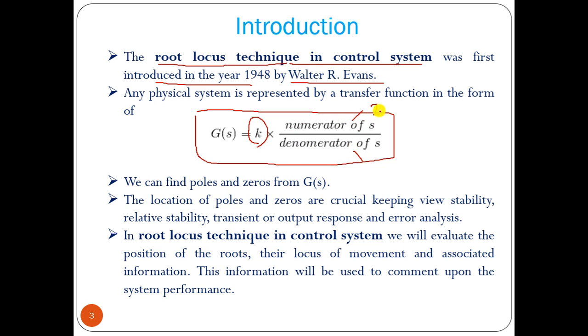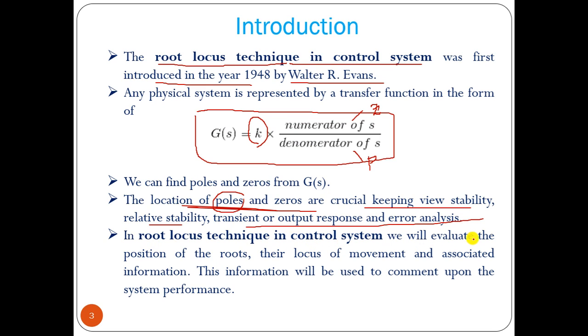From the numerator we can find the zeros, from the denominator we can find the poles. The location of poles and zeros is crucial from the viewpoint of stability. Basically, the location of poles is very important for stability, relative stability, transient and output response, and error analysis, which we already did.